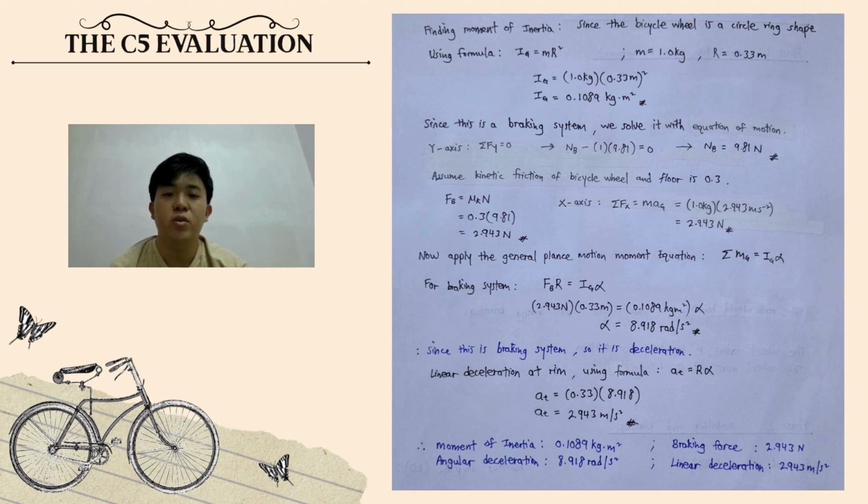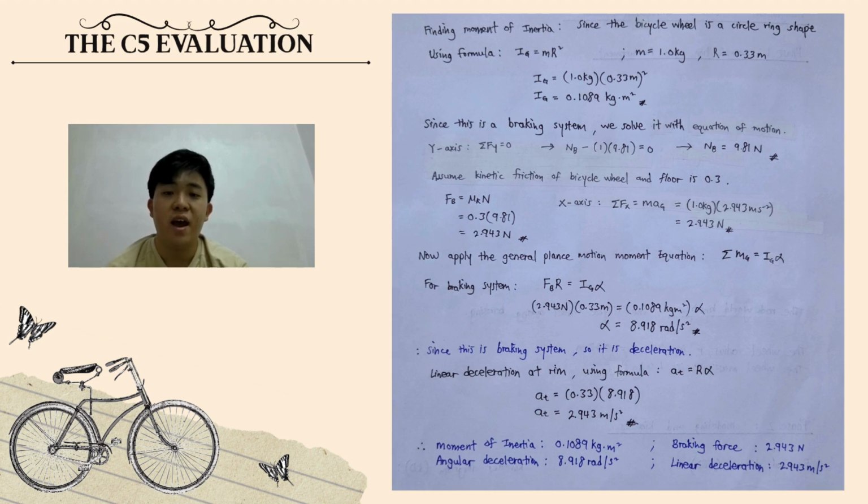Using the rotational equation of motion, I found that the moment of inertia times angular acceleration gives an angular deceleration of 8.918 radian per second squared. At the same time, I also found the linear deceleration of the wheel rim, which is 2.943 meter per second squared. These results show that the braking force is sufficient to slow down the wheel effectively. The calculated deceleration values are reasonable for a bicycle under moderate braking conditions.